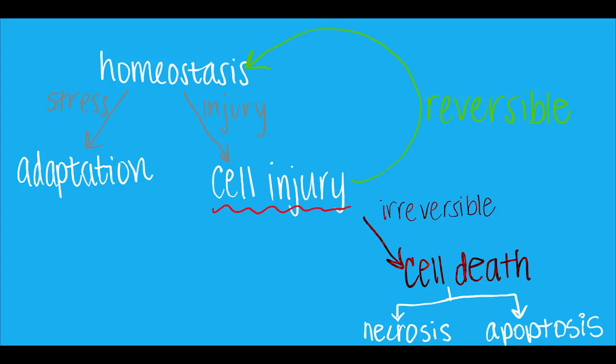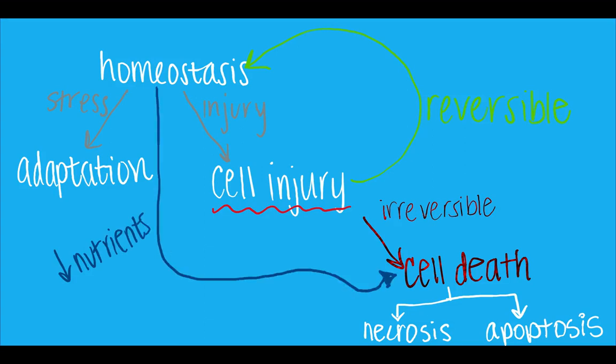So if there's a decrease in nutrients to a cell, it can actually eat itself, which is called autophagy. So auto is like automatic or self, and phagy is eating. So it will literally eat itself if it doesn't have enough nutrients. And so that's another way that a cell can die.